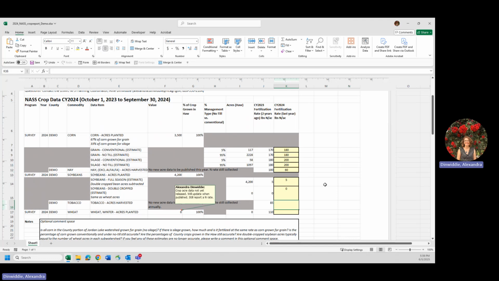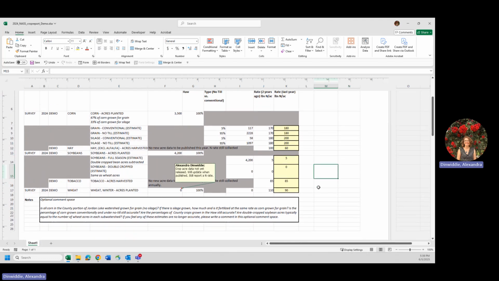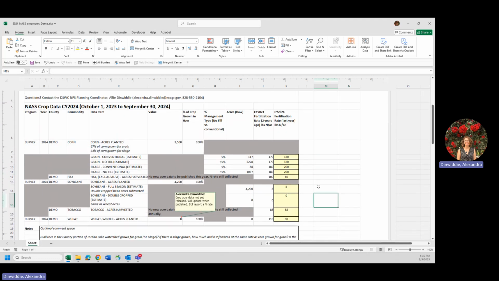And then let's say that tobacco was also largely fertilized the same as last year. 85 was a good rate based on conversations with agents, farmers, and agronomists. And for wheat, like with hay, folks were cutting back on fertilization. They were largely planting it as a cover after their tobacco, and they weren't fertilizing it to maximize yields, so maybe at a rate of 90 pounds of nitrogen per acre. And with that, we filled out all of the yellow boxes in this spreadsheet.